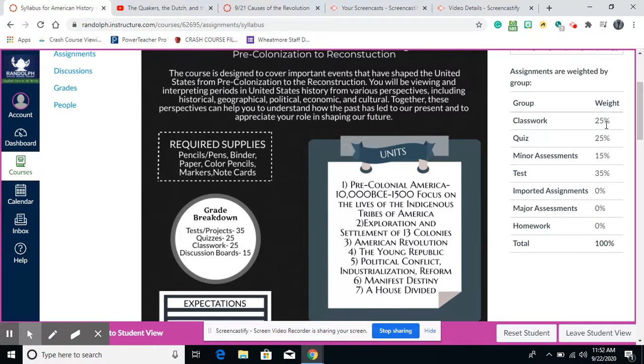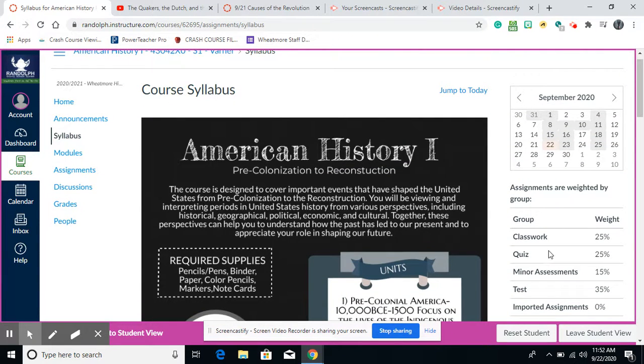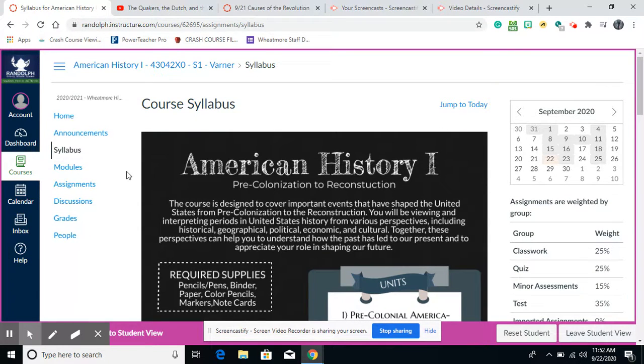Here are their grades. Classwork is 25%, quiz is 25%, minor assessments are 15%, so this is like their discussion board. And then their test is 35. As you can see, classwork and quiz grades are a big part of our grading this year, especially classwork. They're doing so much outside of class that it needs to count. Instead of just 10%, 15%, it's 25% this year.